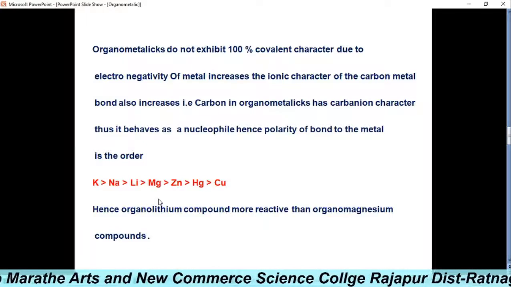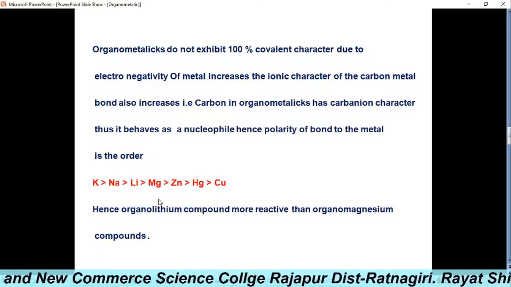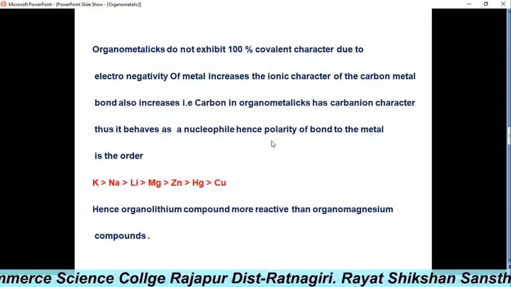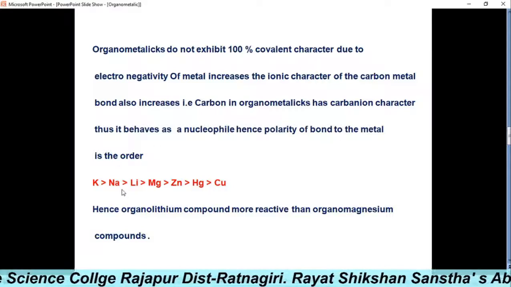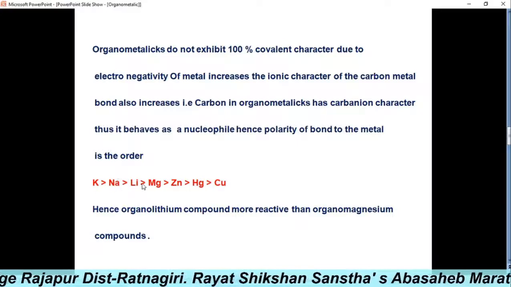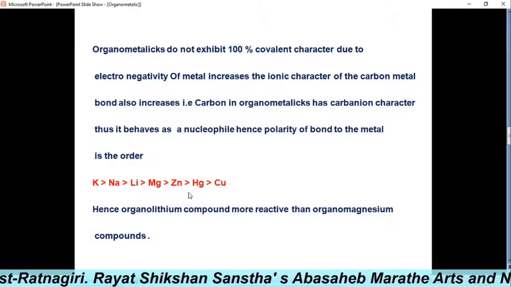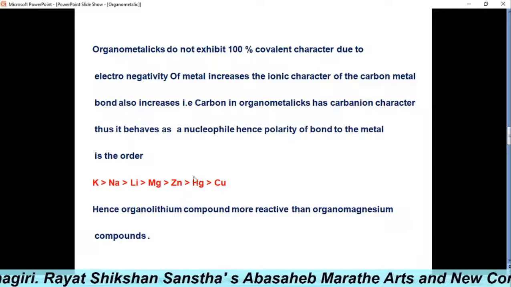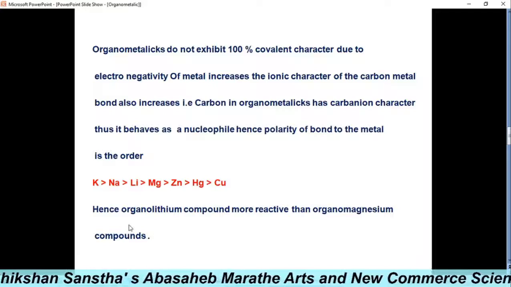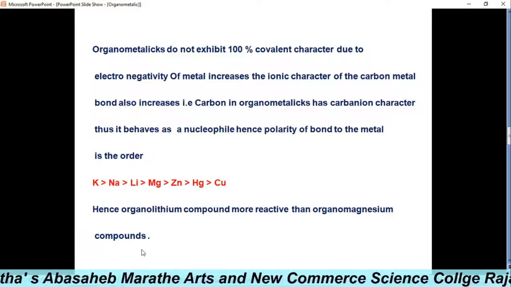The carbon of an organometallic compound has carbanion character and behaves as a nucleophile. And hence, the polarity of the bond to the metal has the order potassium is greater than sodium, sodium greater than lithium, lithium greater than magnesium, magnesium greater than zinc, zinc greater than mercury, mercury greater than copper, and therefore organolithium compounds are more reactive than organomagnesium compounds.